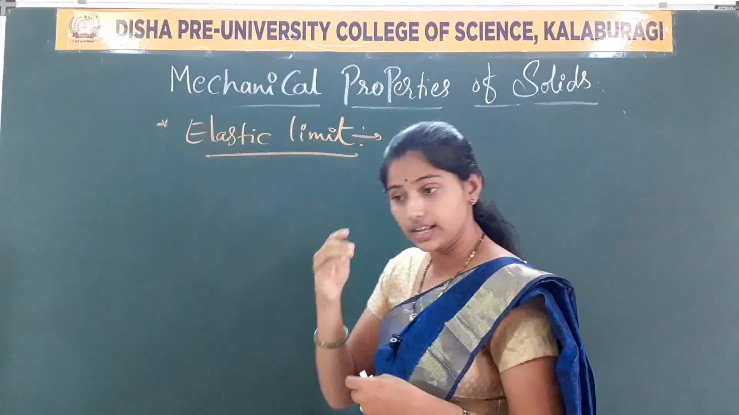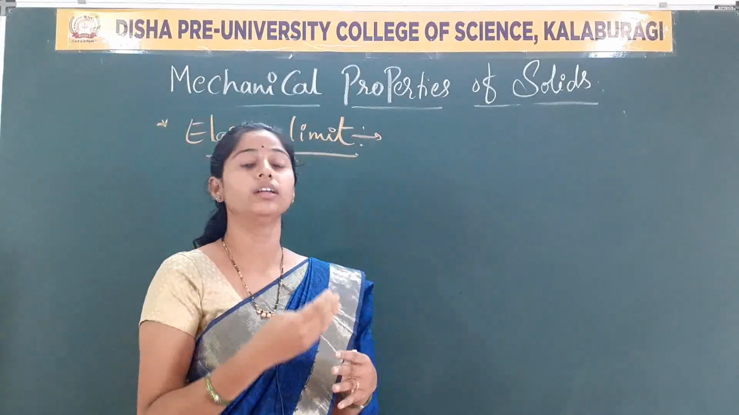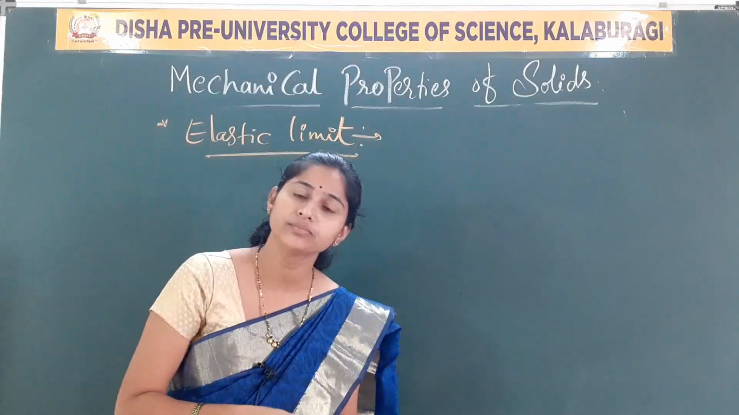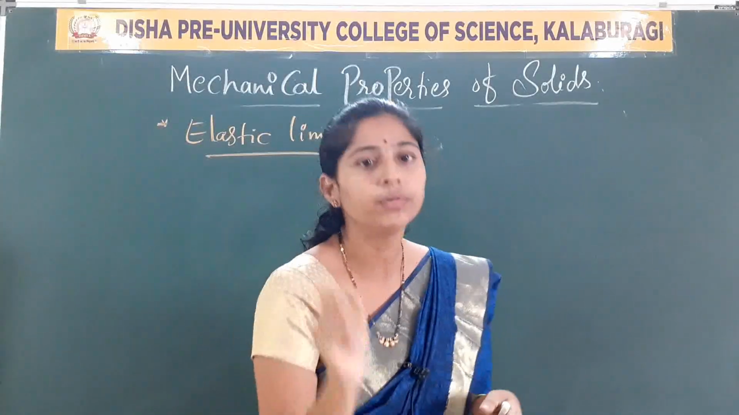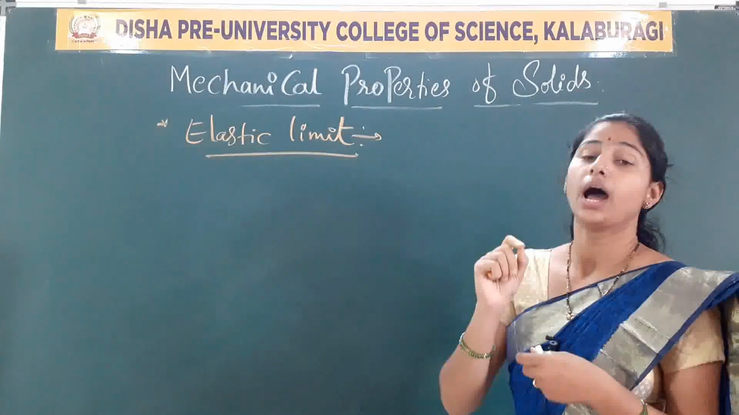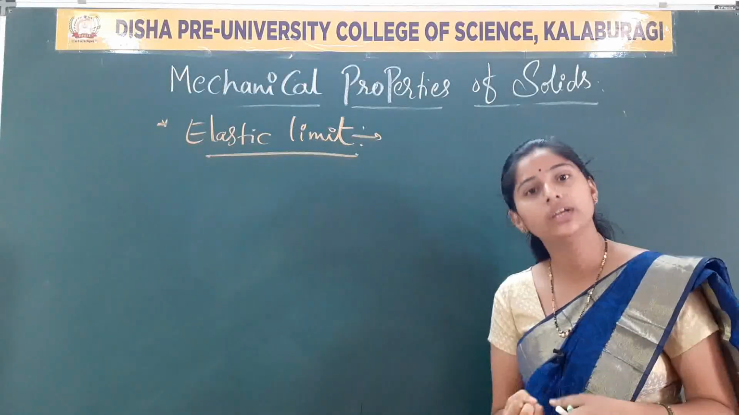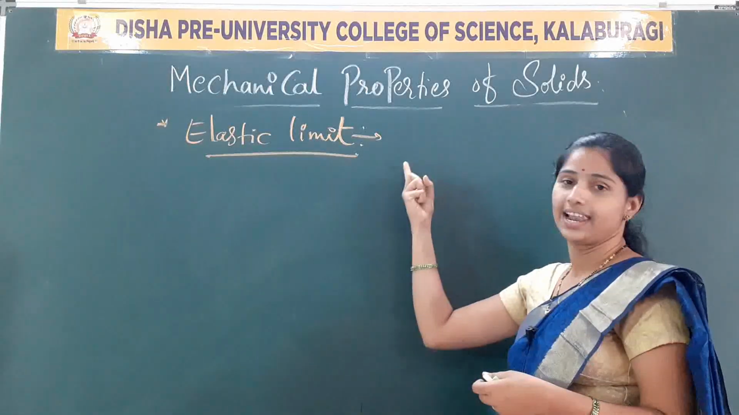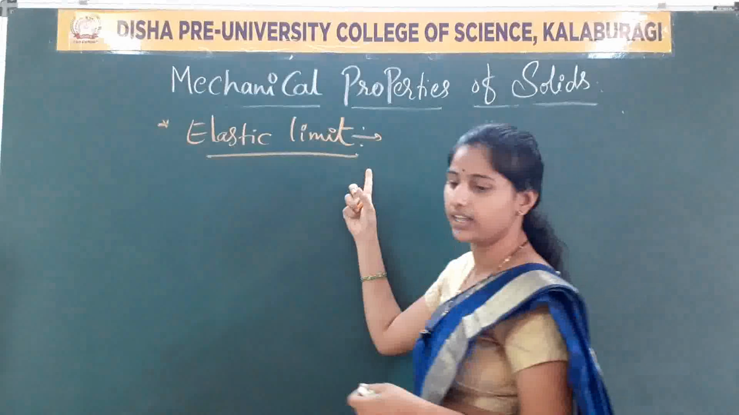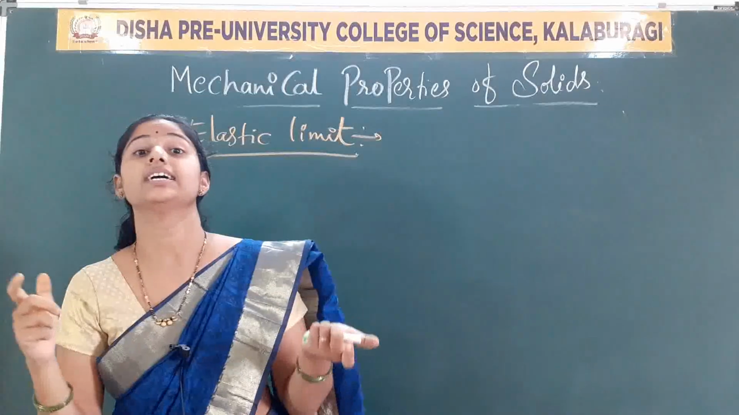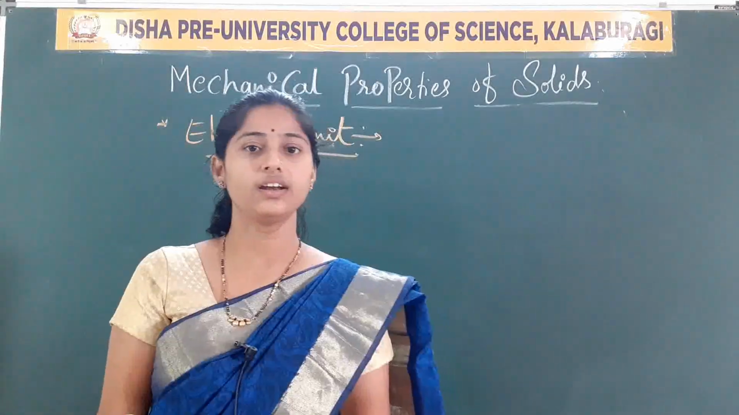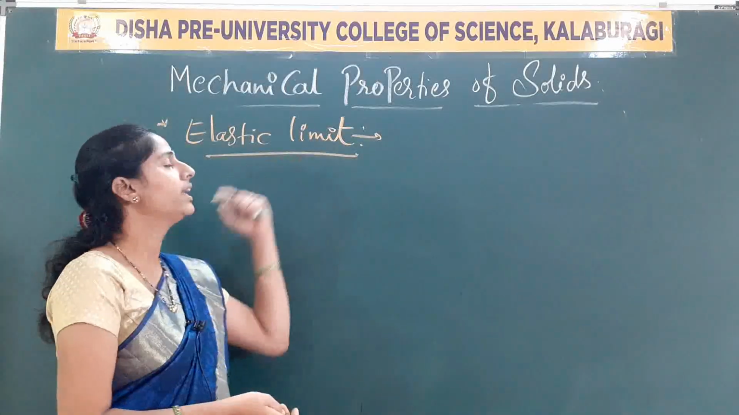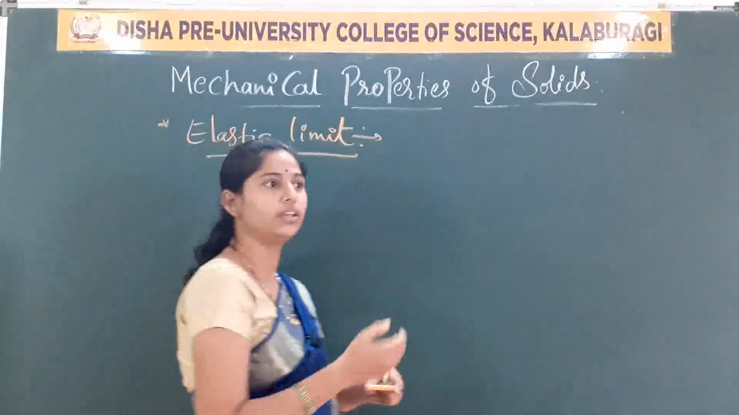So this elastic limit is nothing but what? Once again I am repeating here. It is the maximum deforming force up to which a body can bear the property of elasticity. Such materials we call elastic materials. Clear? Now, why am I taking this elastic limit here?